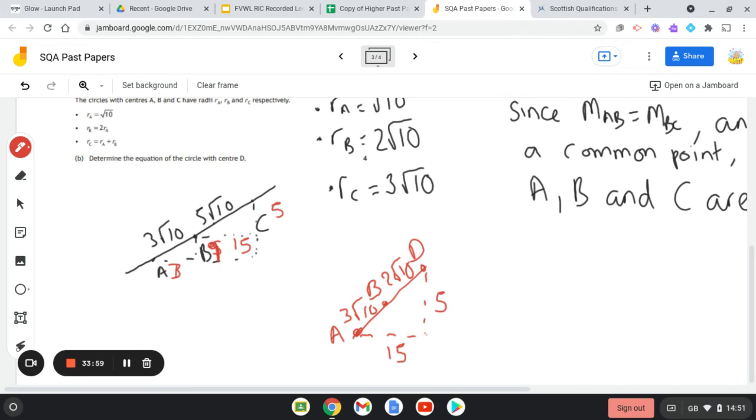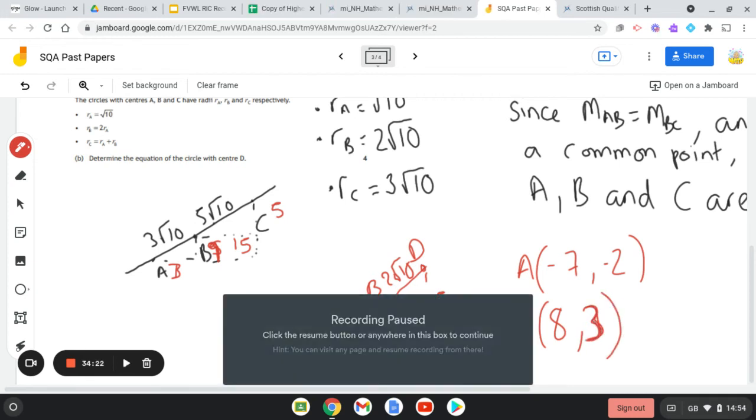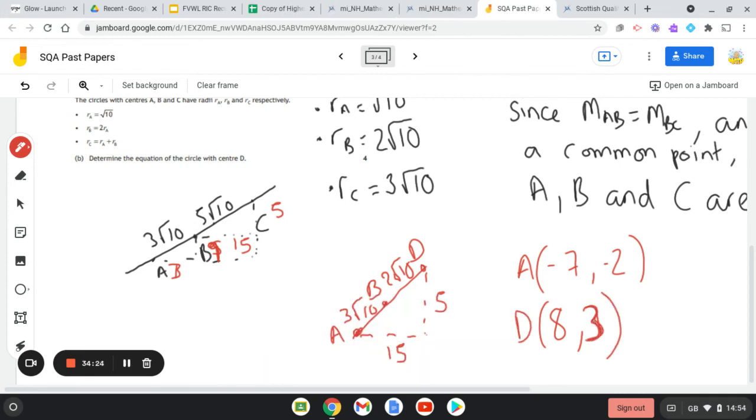Now, if you know that A is the point, so we go back and have a wee look at that, -7 minus 2, 15 along from that means that D is going to be 8, and the y value for that is going to be 3. So 8, 3 is your centre for D. Okay, so that is the centre of D.